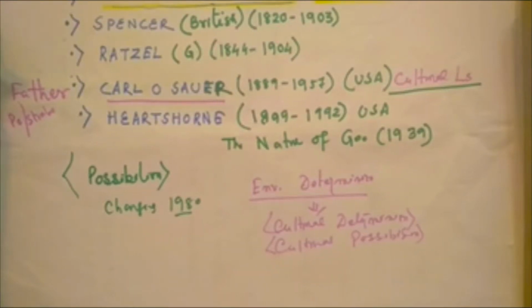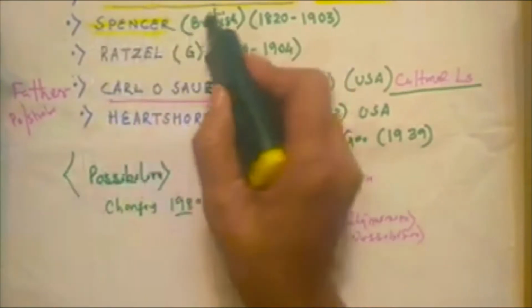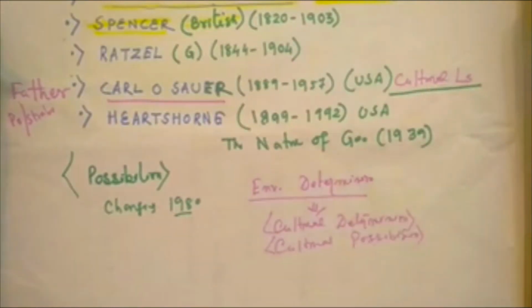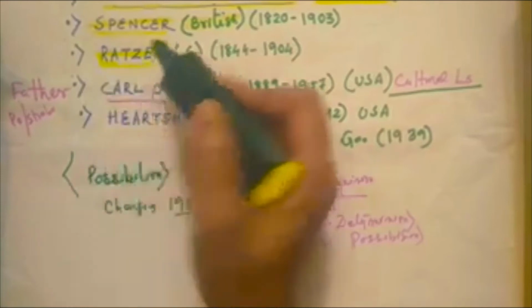This is related to environmental determinism, or possibilism is nothing but the cultural attributes related to cultural study. Then I would like to include the name of Herbert Spencer. He was a British philosopher. He also shows the path of cultural determinism. Coming to Ratzel, there are two important attributes.